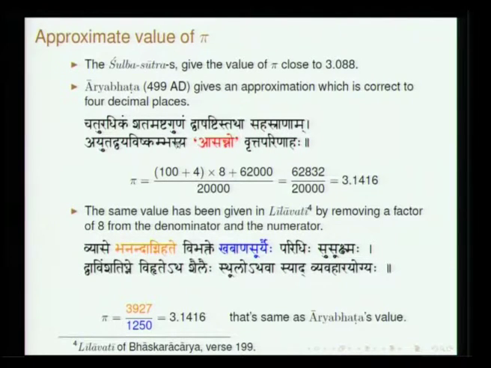This is the number which has to be employed in order to obtain something. Ayuta is 10,000, Ayutadvayam is 20,000. So if the Vishkambha, the diameter, happens to be 20,000, then this number which was stated happens to be the circumference. So what is stated is the ratio of circumference to the diameter.